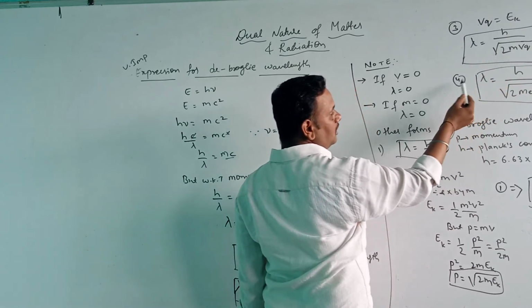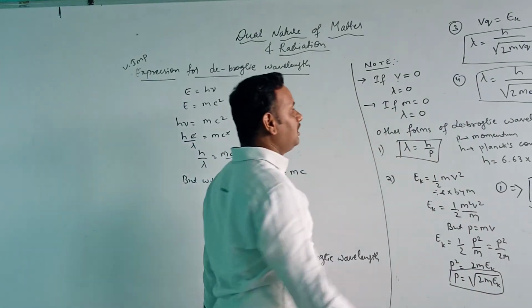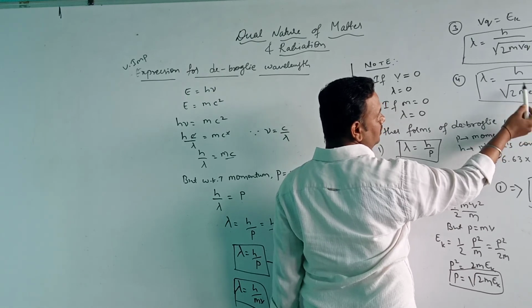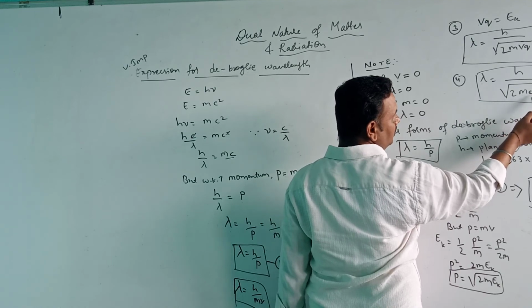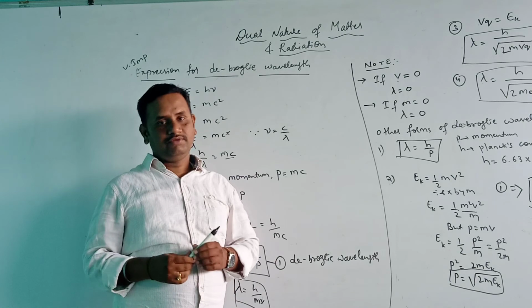In the fourth form, I consider this charge as an electron, so in place of q I have taken e. Therefore, lambda is equal to h by under root of 2 into m into e into V. So these are the other forms of de Broglie wavelength.